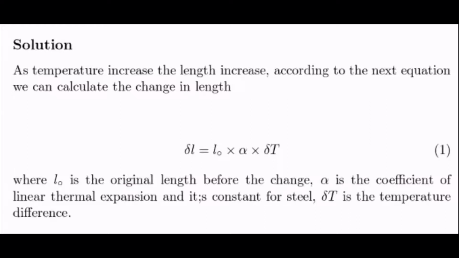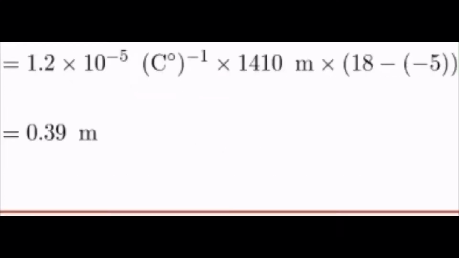Be careful with our signs because they can be tricky sometimes. Now, let's plug in all our values to our formula, and we would come up with 0.39 meter as our change in length when our temperature changes from -5 Celsius to 18 Celsius.